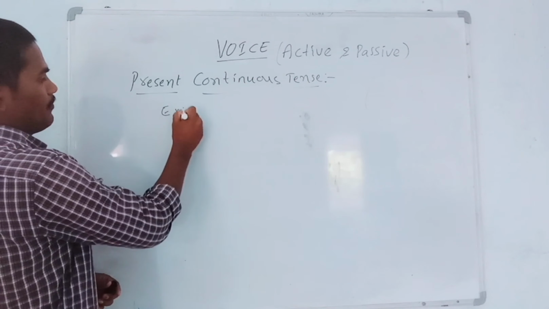Now the third example: She is singing many songs. It is an active voice sentence. How can we change that into passive voice? Very easily. Many songs is the object. That's why we have to write that phrase first in passive voice. So, many songs. Here we have is as the helping verb in active voice. Already we know very well that there is no need to repeat that same helping verb in passive voice, but we should write it according to this subject.